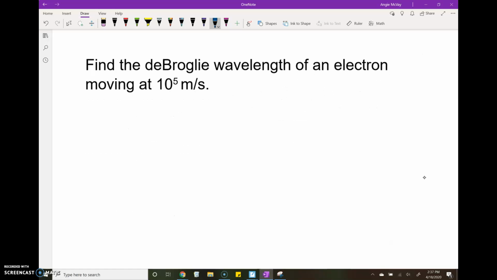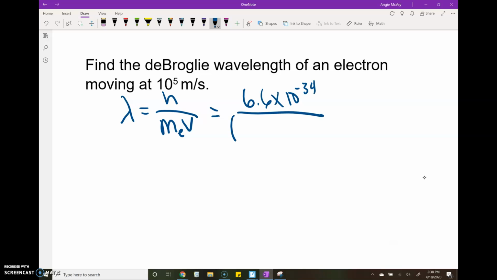So my first question is, can you find the de Broglie wavelength of an electron moving at 10 to the 5th meters per second? Okay, so we've got our wavelength is equal to Planck's constant over mv, where this mass is the mass of an electron. Planck's constant is 6.6 times 10 to the negative 34. Mass of an electron is 9.1 times 10 to the minus 31 kilograms.